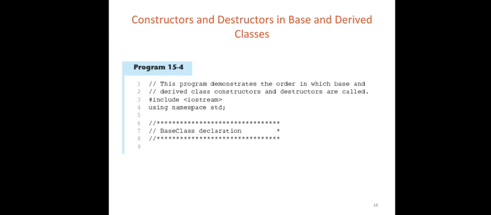Inheritance, access, class, private constructor. Constructors in the base and derived classes: when an object of the derived class is created, the constructor of the base class is executed first, followed by the constructor of the derived class.